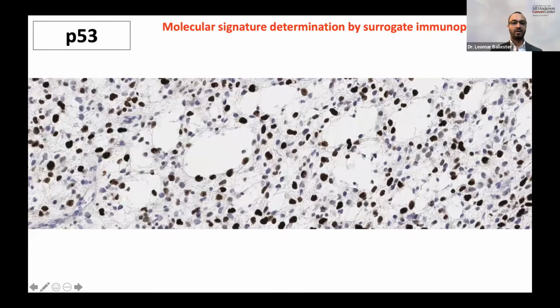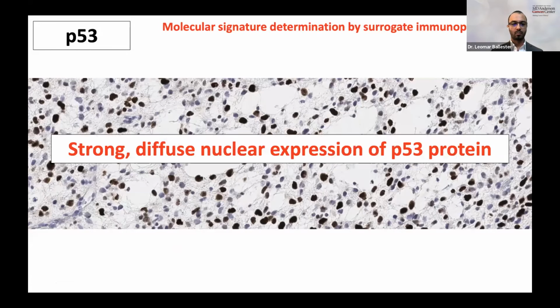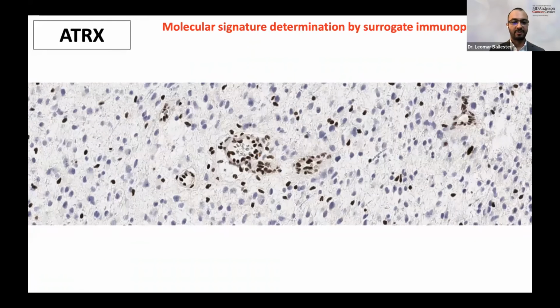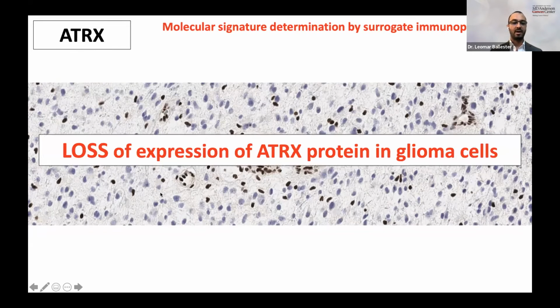P53, there's strong and diffuse expression of P53 in the majority of tumor cells that correspond to the presence of a P53 mutation. And ATRX, which is the other important marker in the characterization of adult-type diffuse gliomas. And here we see that the blood vessels retain normal expression of ATRX. However, the tumor cells that are here in the background are negative. There's loss of ATRX expression in the tumor cells, and that corresponds with the presence of an ATRX mutation.